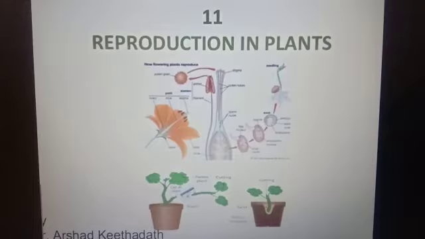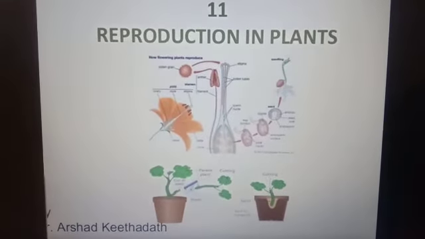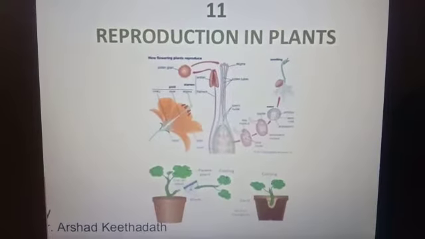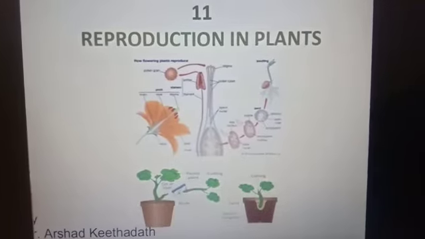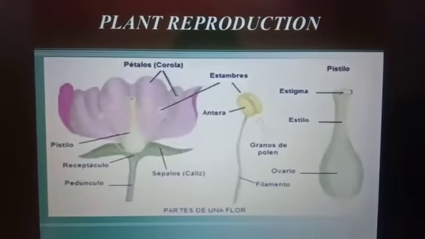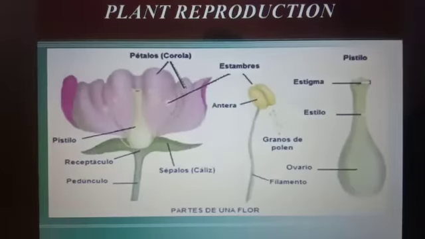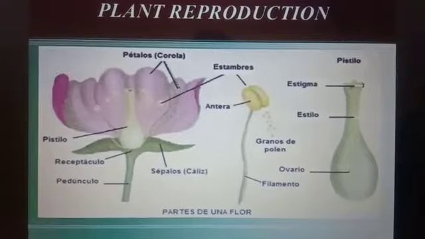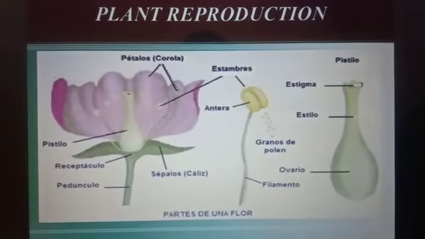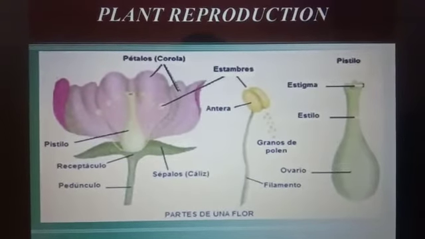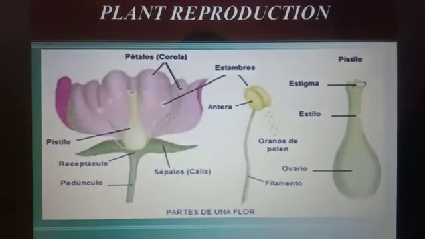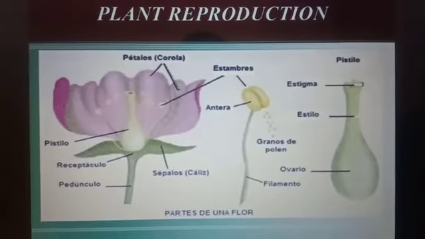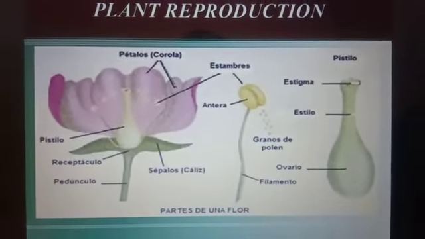The most important characteristic of living organisms, plants and animals, is their ability to produce more members of their species. For example, human beings reproduce by giving birth to babies and dogs reproduce by giving birth to puppies. Plants also reproduce to form new plants either from their body parts or from seeds.